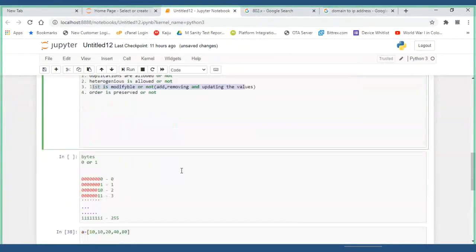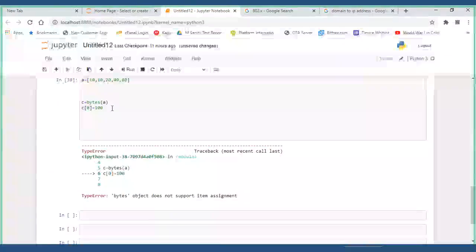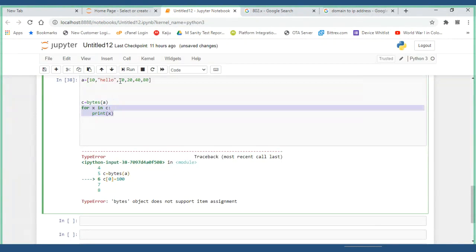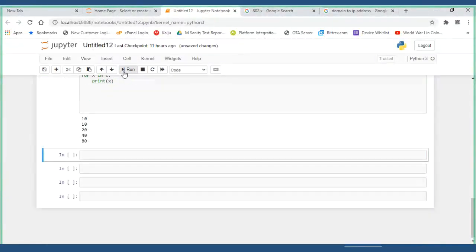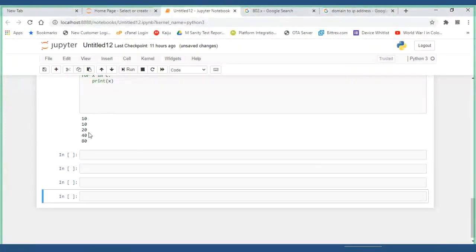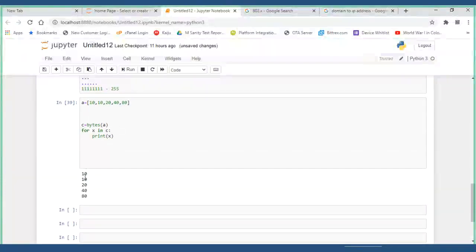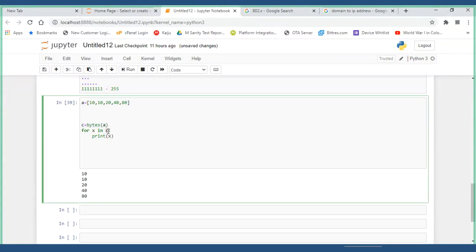Now, is order preserved or not? Simple way I'll do this. No matter how many times I run it, I'm getting the same values, right? The order, whatever it is there, first element 10, 10 I'm getting, third element 20 I'm getting, 40, whichever it is stored in the bytes. In C, whatever it's stored, I'm getting the proper order.